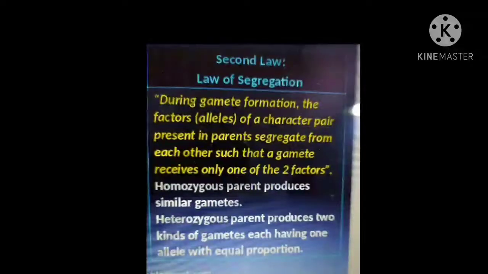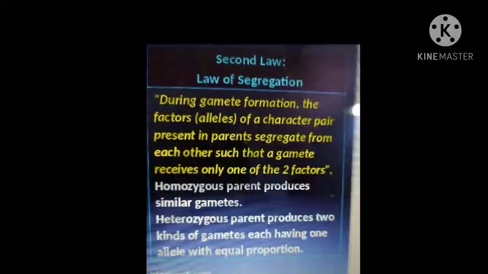Okay, so similar gametes are produced in the case of homozygous parents, and in the case of a heterozygous parent, two kinds of gametes are produced, each having one allele in equal proportion. That means in the case of capital T and small t, 50% of the gametes receive a capital T and 50% of the gametes receive a small t. So capital T and small t separate. That is the same with all other types of alleles also. Not only in the case of height, all the characters show the same behavior.